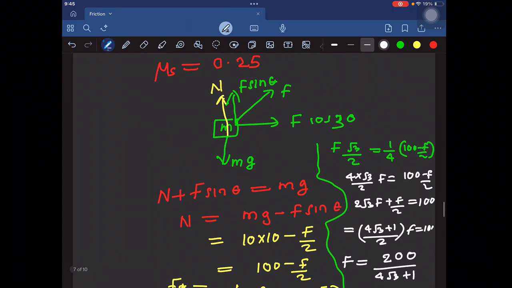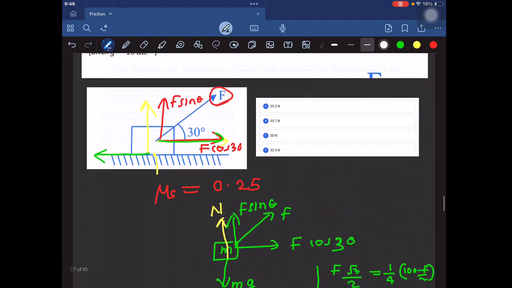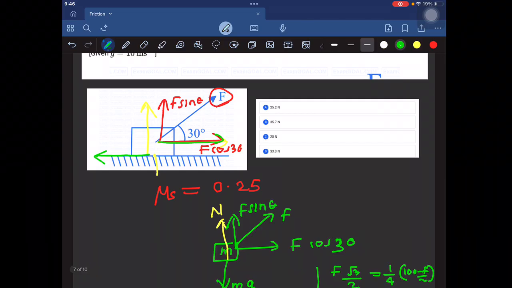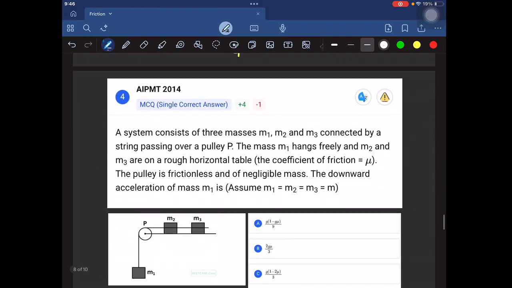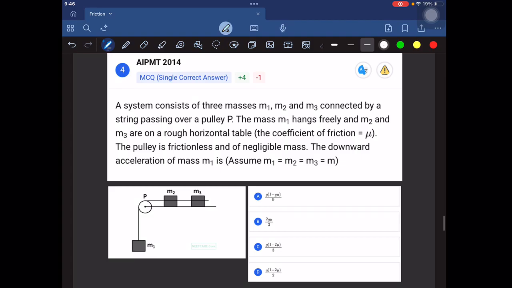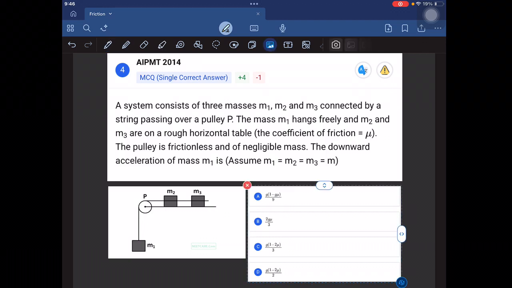So A will be equal to g by 3 into 1 minus 2 mu. The third option is g by 3 into 1 minus 2 mu. Option C. So here option C is the correct answer. Okay. Now let's go to another JEE Main question.